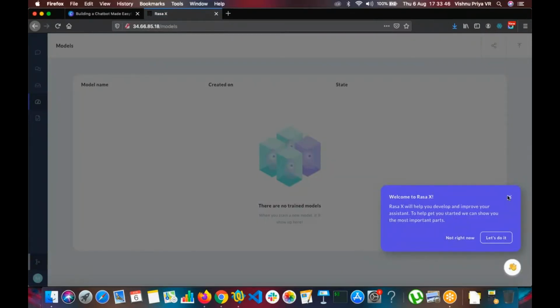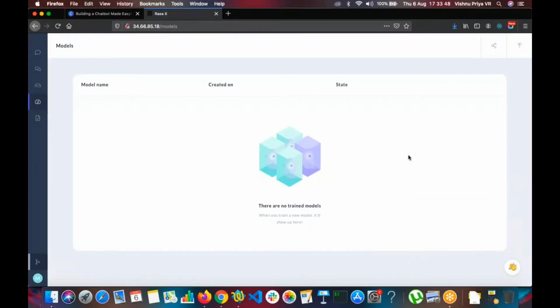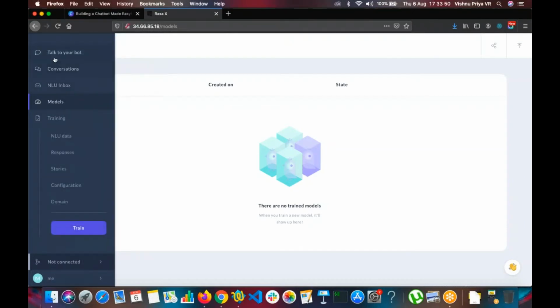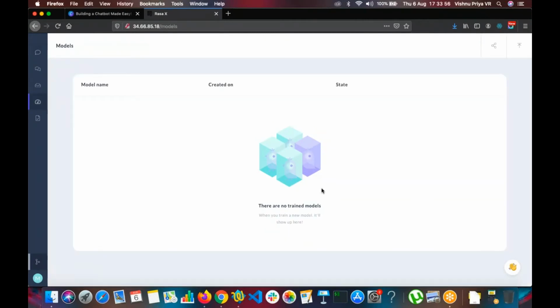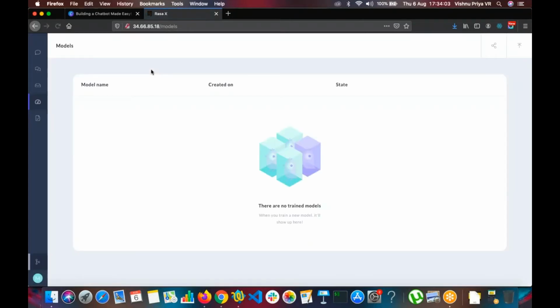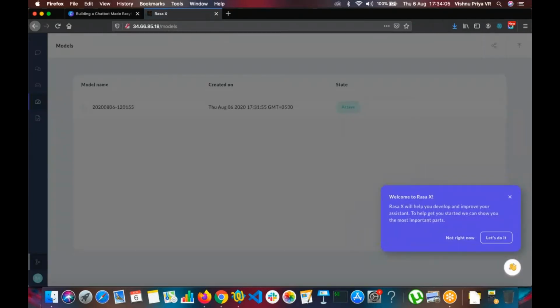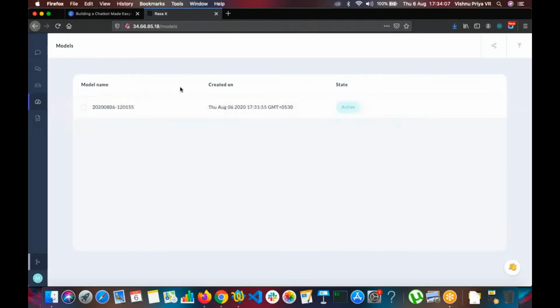Let's wait a few seconds for the models to load. Let's refresh and see. Yes, we got a model and we have already made it active.